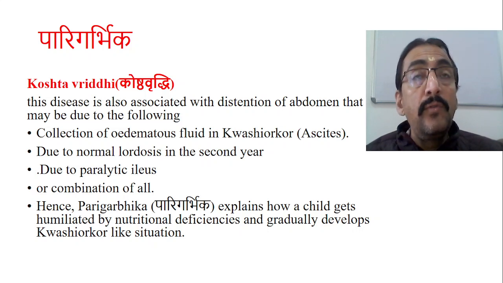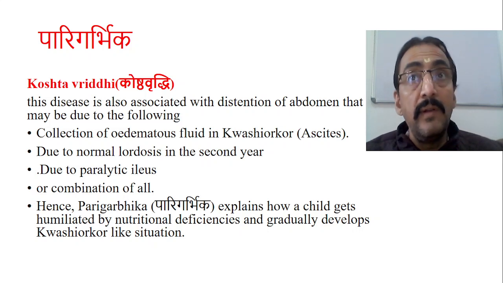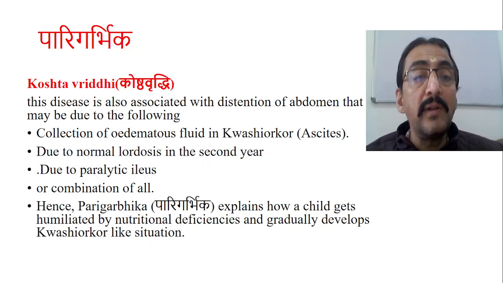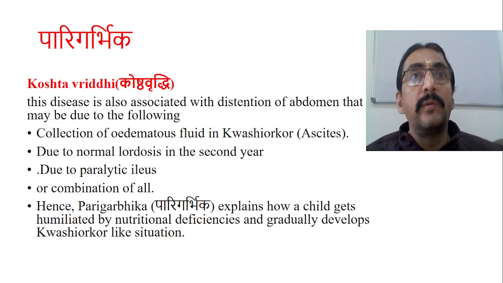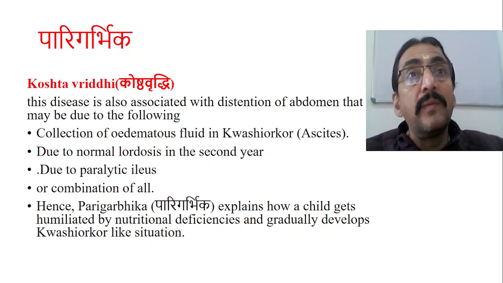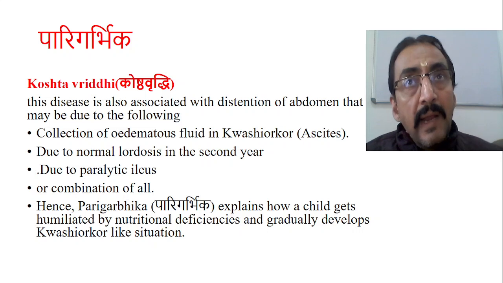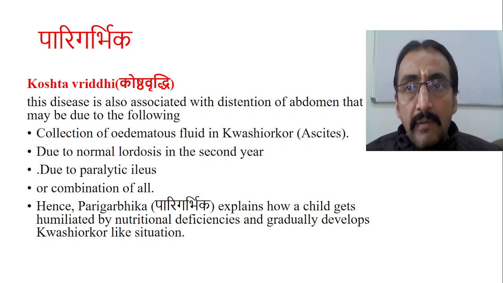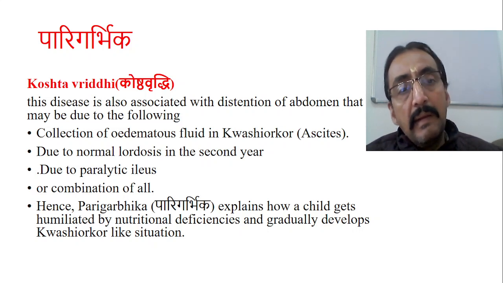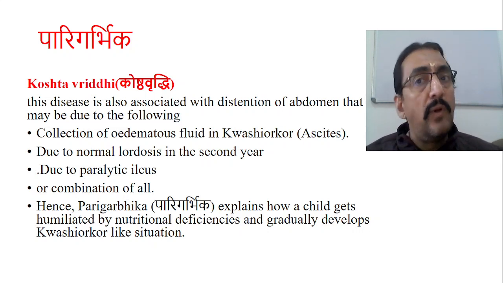Third one is usually a child with marasmus, which will get into the position of lordosis due to the normal lordosis in the second year. Usually in the second year, a child will have some lordotic gait. Now in a child with malnourishment, this lordotic gait may be more pronounced. That may also give the appearance of Koštavriddhi sometimes. Anyway, we can take all these things, but one thing is very clear: the author is very clear about the process of development of this Kwashiorkor.